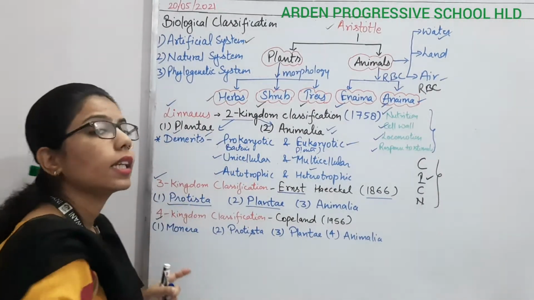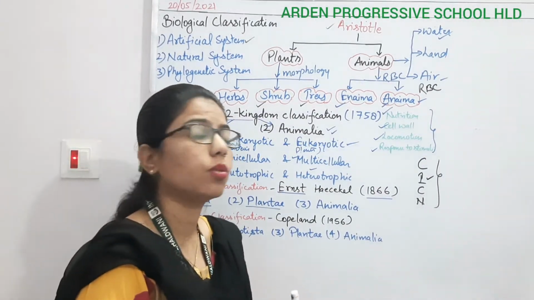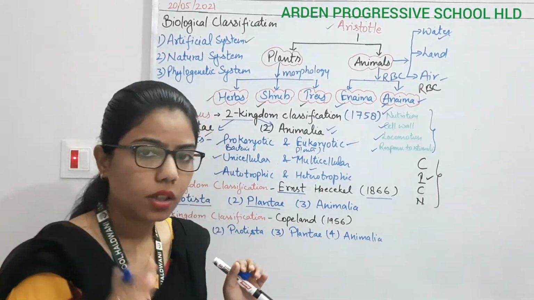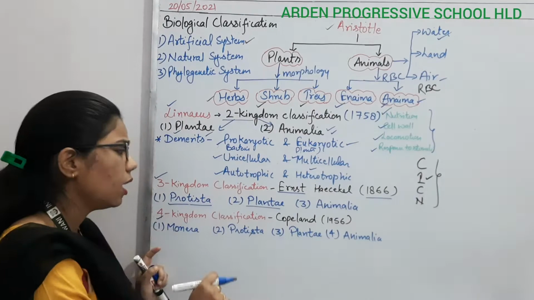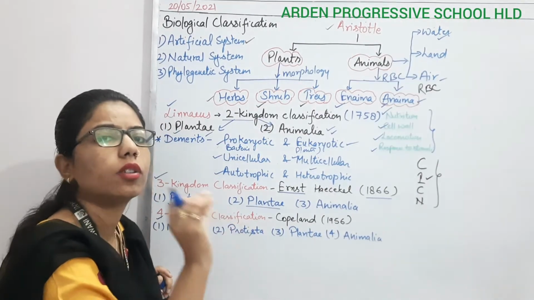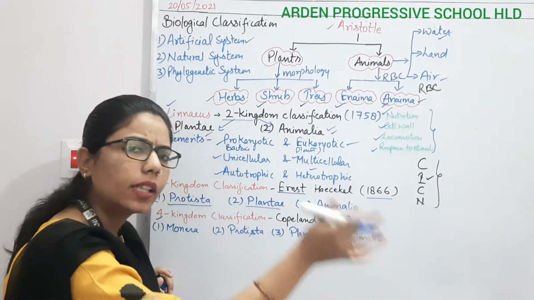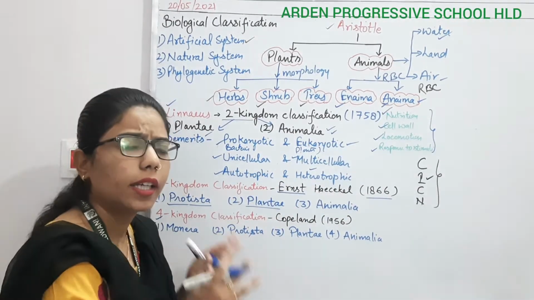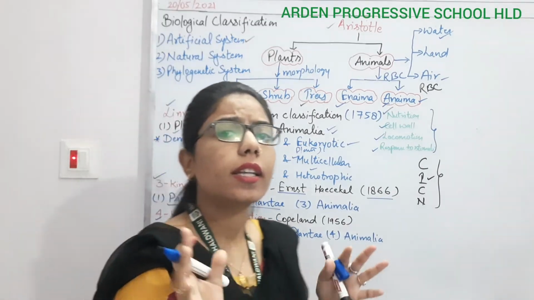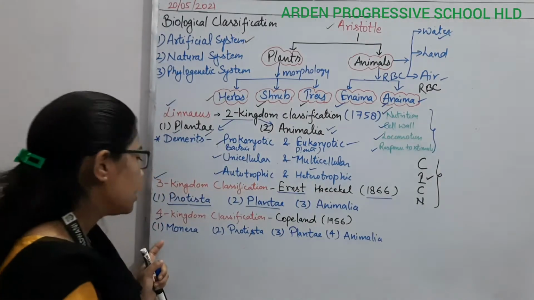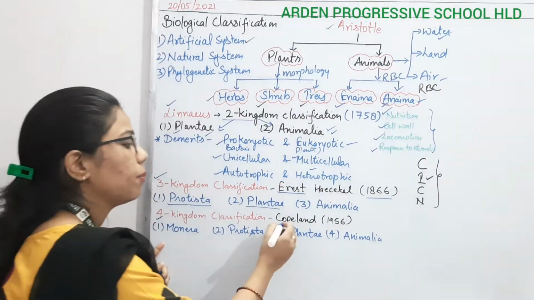Four kingdom classification. Now they have introduced the four kingdom classification to make it finer. Why is it so? Because still some of the organisms are not getting a position according to their characteristics. They are getting placed in those kingdoms in which they do not resemble the characteristics. So the four kingdom classification was proposed by whom?